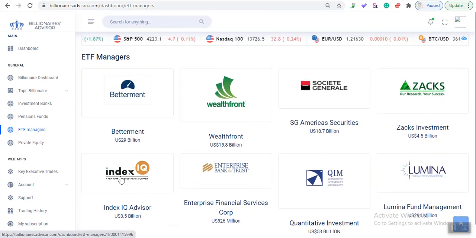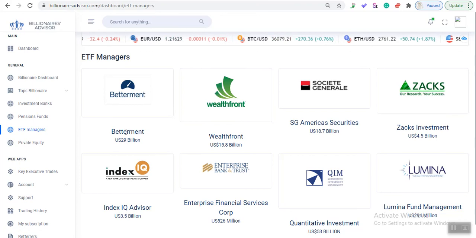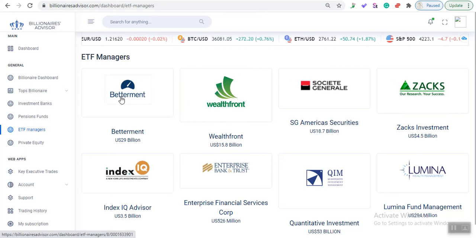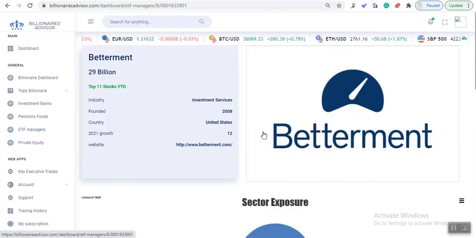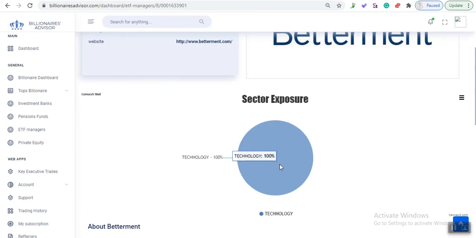So what can you do here? If you strictly want ETFs, let's say in commodities, in bonds, government bonds, in different parts of the world, and you don't want stocks directly, you could choose ETFs. So in this example, I'm going to select Betterment. Here, as you could see, we have Betterment, and their sector exposure is strictly in technology.